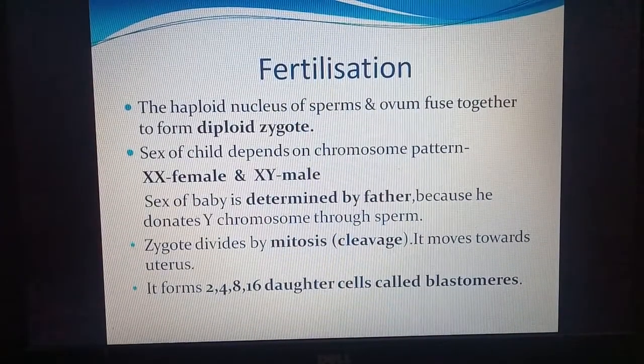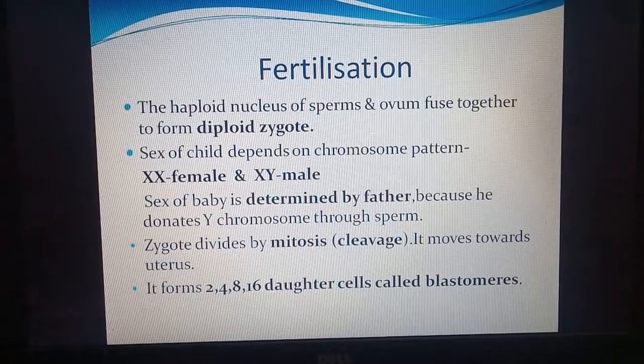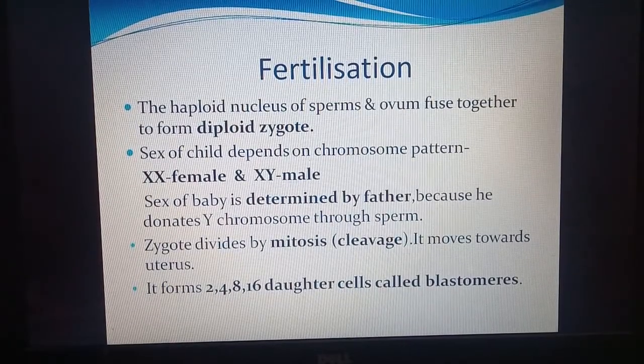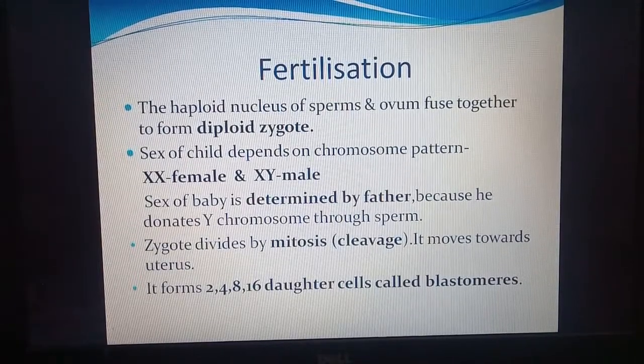Now the haploid nucleus of sperm. We know that sperm and ovum both have a haploid nucleus. They are gametes, so they fuse to form a diploid zygote. The sex of the child depends on the chromosome pattern. If there is an XX chromosome combination, then it is a female, and if XY, then it is a male.